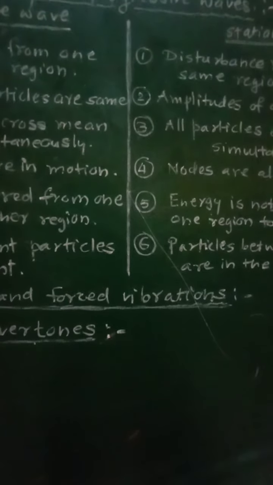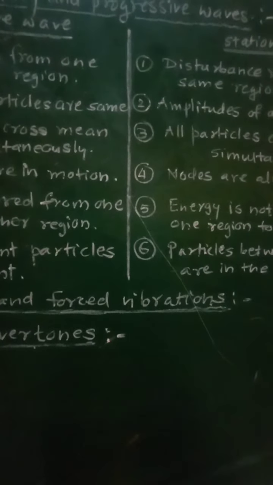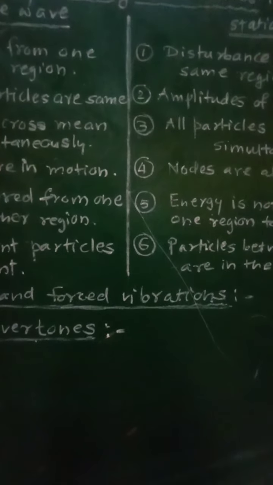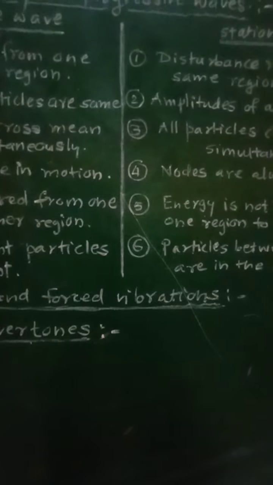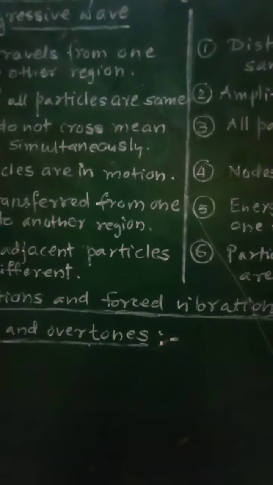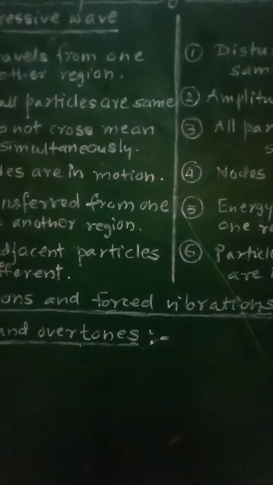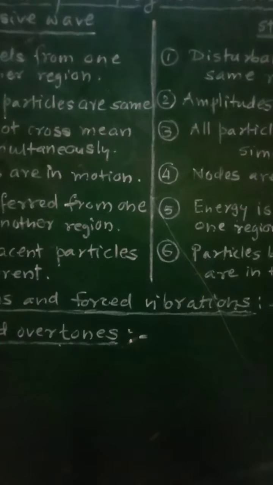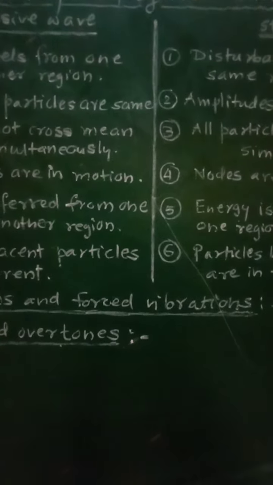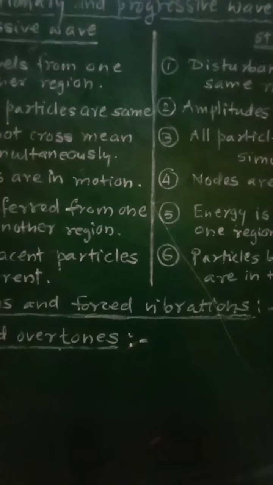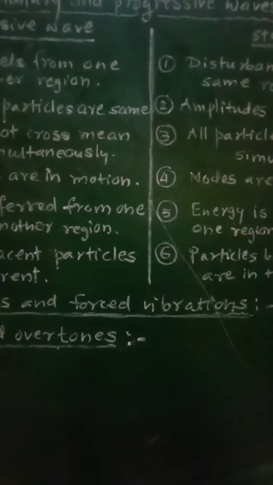And this condition in which that body vibrates with maximum amplitude is called resonance, and therefore we can say that resonance is the special case of forced vibrations in which the natural frequency of vibration of the body and the frequency of external periodic force exactly match, become equal, and hence that body will vibrate with maximum amplitude.